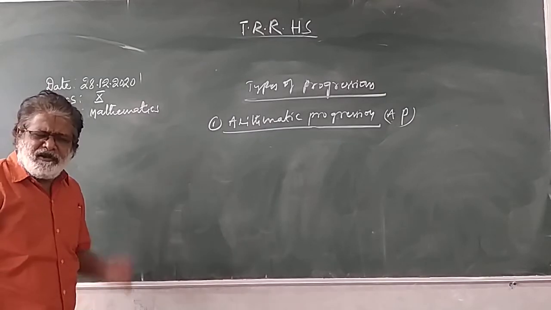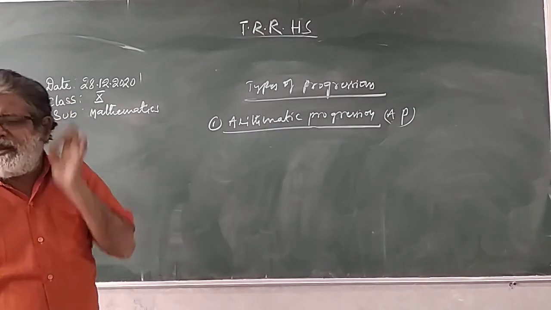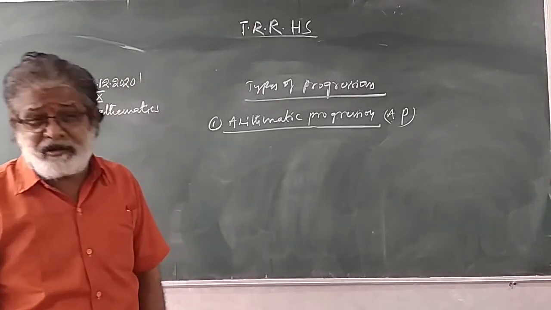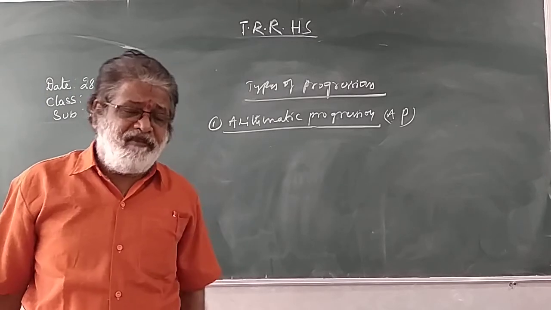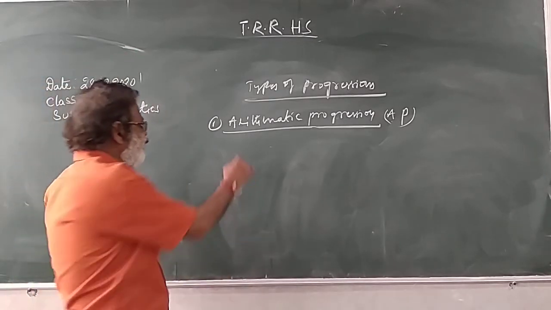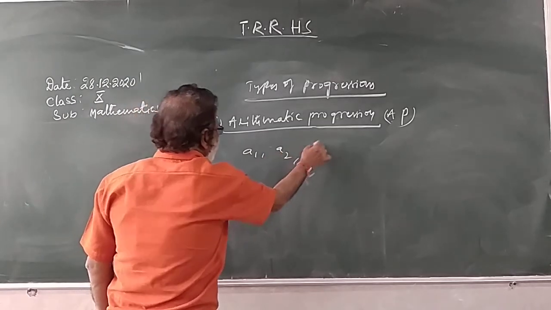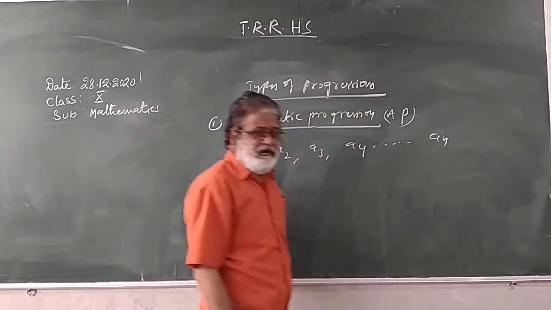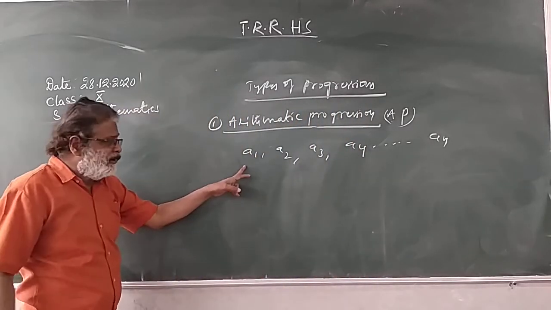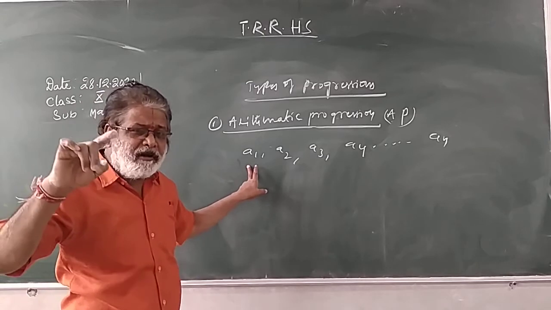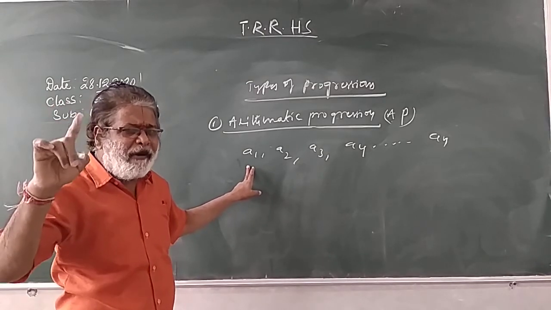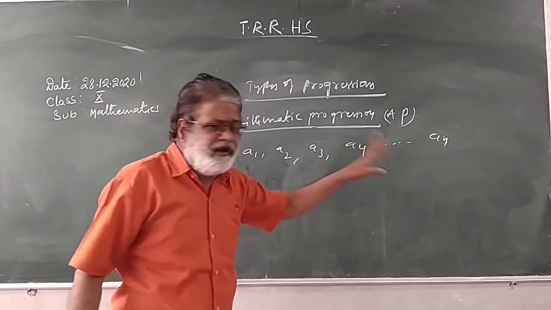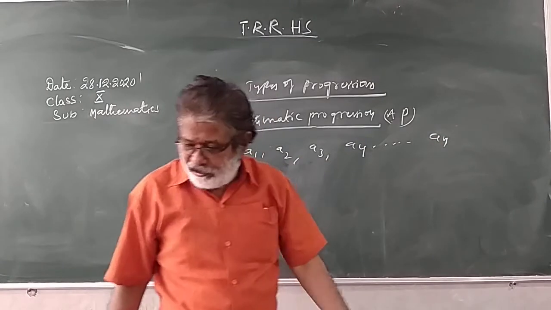Arithmetic progression. The numbers contained in a sequence or progression are called terms. What do you call? Terms. A1 is the first term, A2 is the second term, A3 is the third term, A4 is the fourth term, An is the nth term. The first term is denoted by A or A1. First term, second term A2, third term A3, A4, A5, A6, up to An, the nth term.